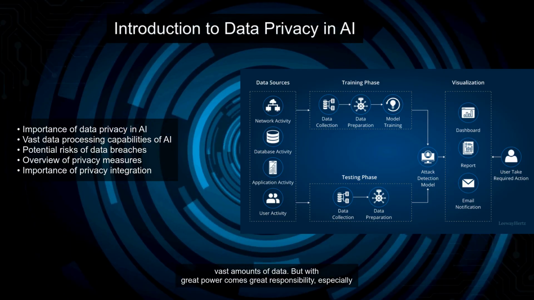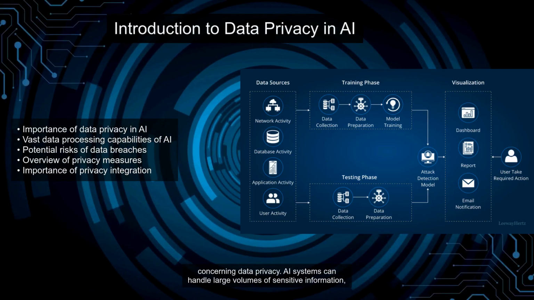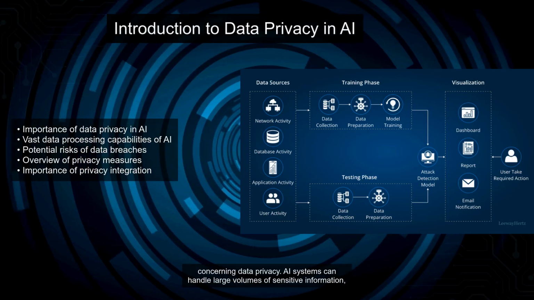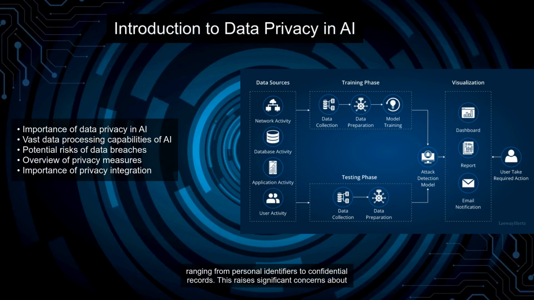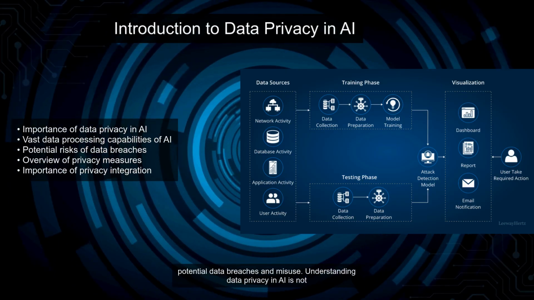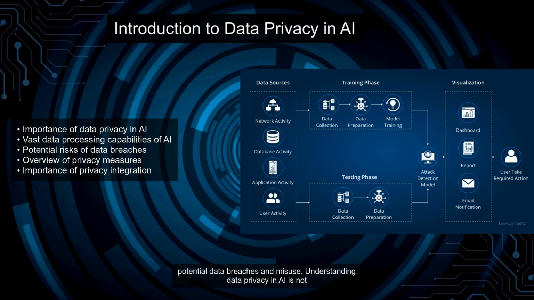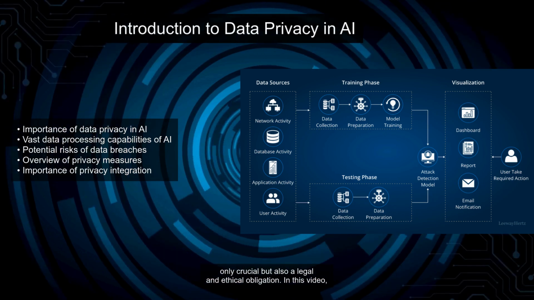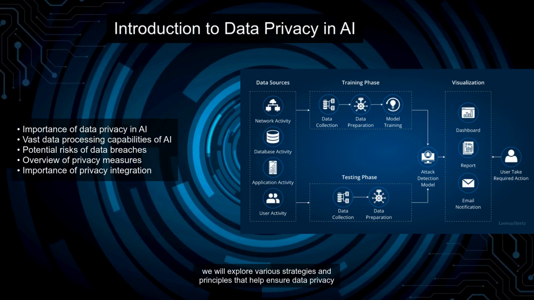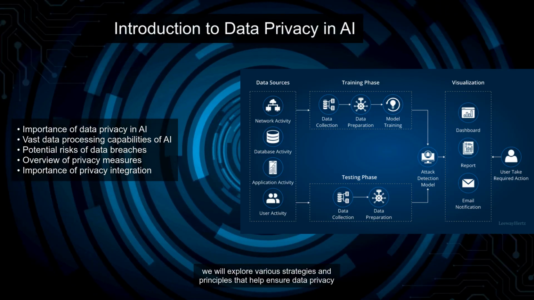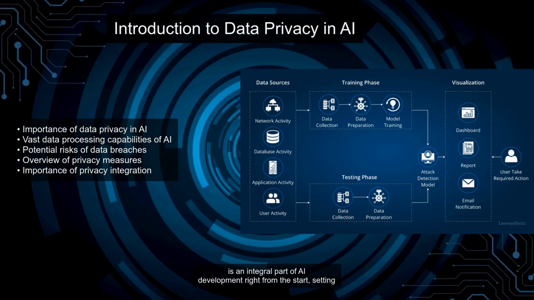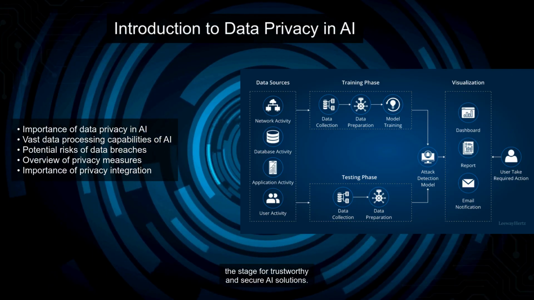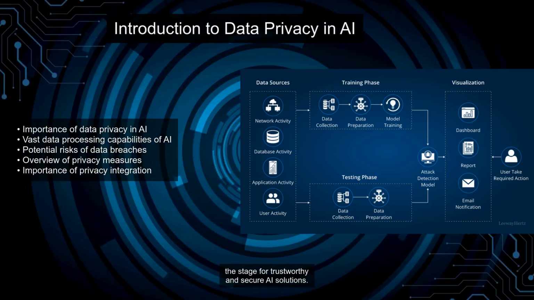But with great power comes great responsibility, especially concerning data privacy. AI systems can handle large volumes of sensitive information, ranging from personal identifiers to confidential records. This raises significant concerns about potential data breaches and misuse. Understanding data privacy in AI is not only crucial but also a legal and ethical obligation. In this video, we will explore various strategies and principles that help ensure data privacy is an integral part of AI development right from the start, setting the stage for trustworthy and secure AI solutions.